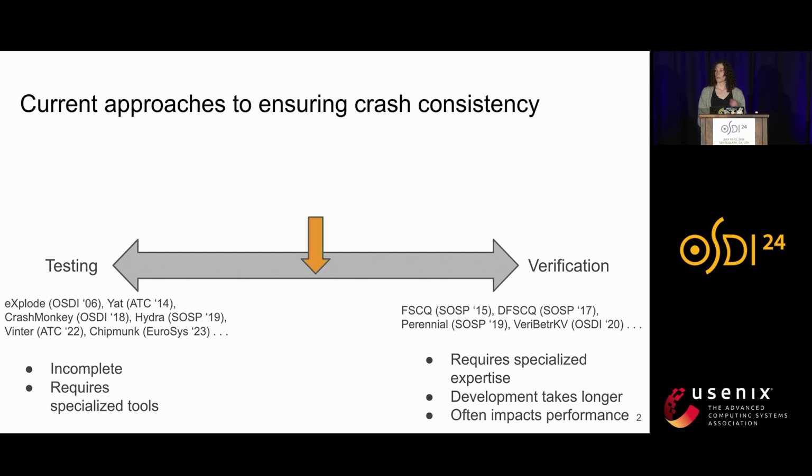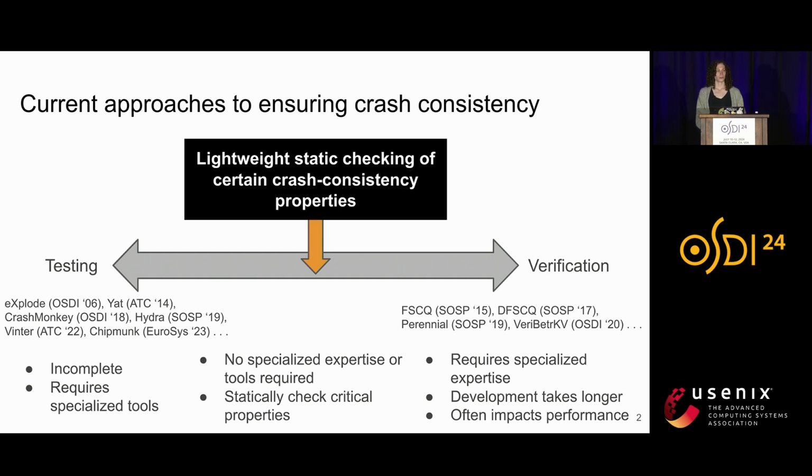In this work, we're interested in finding an approach that falls somewhere in the middle of this spectrum, where we don't need any specialized expertise or tools, but can still get static checks of some important properties. In particular, we're interested in a lightweight way to statically check certain crash consistency properties.